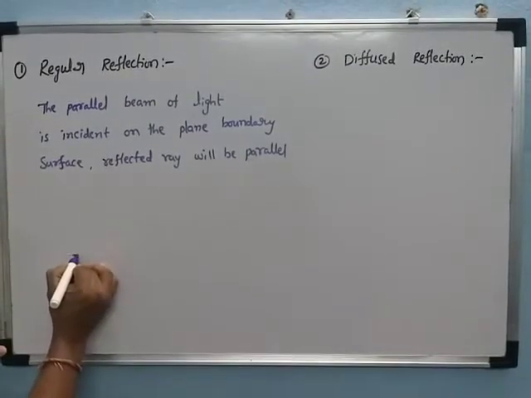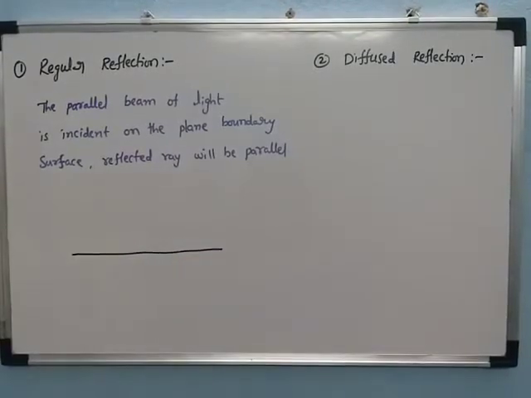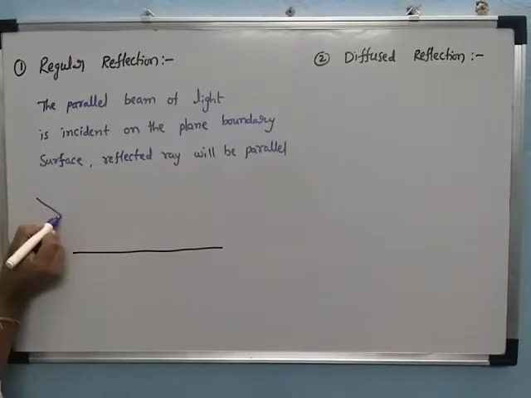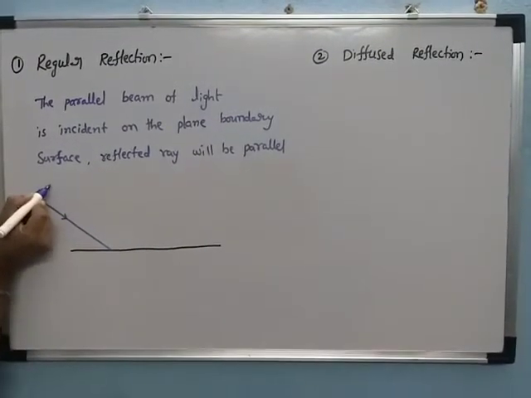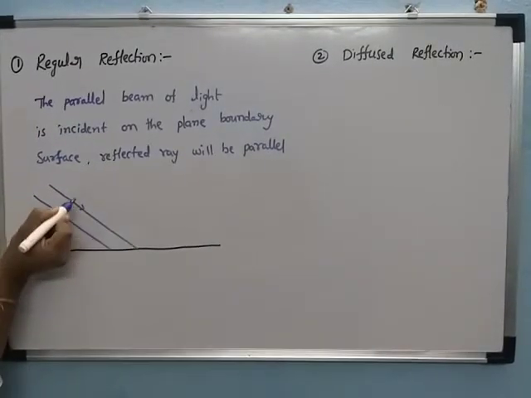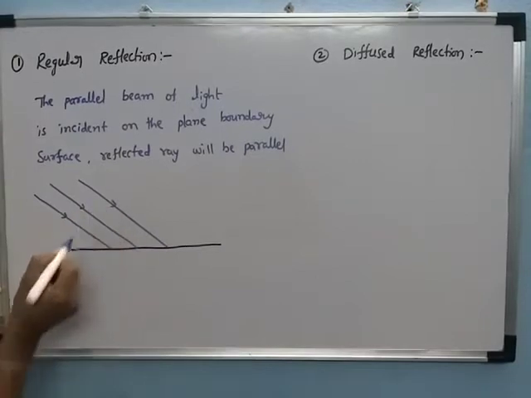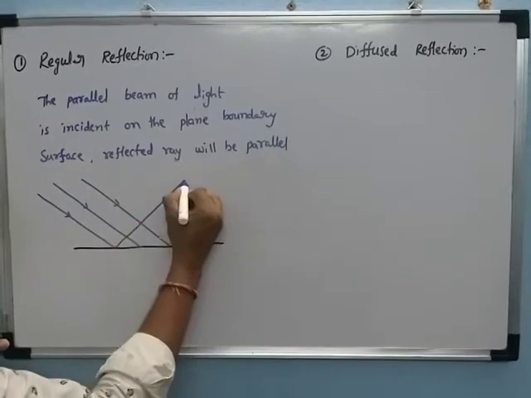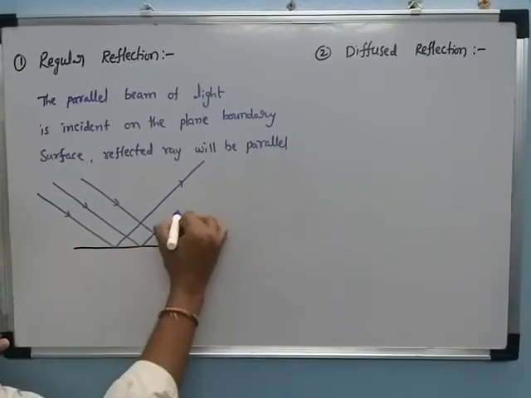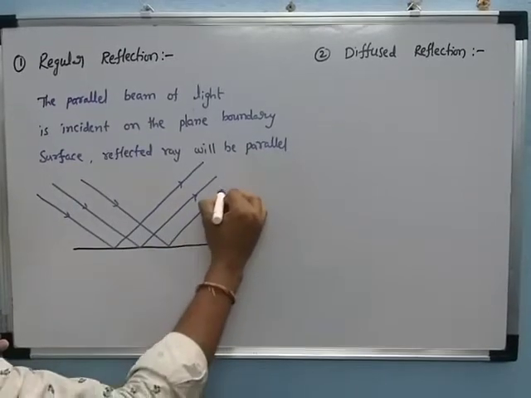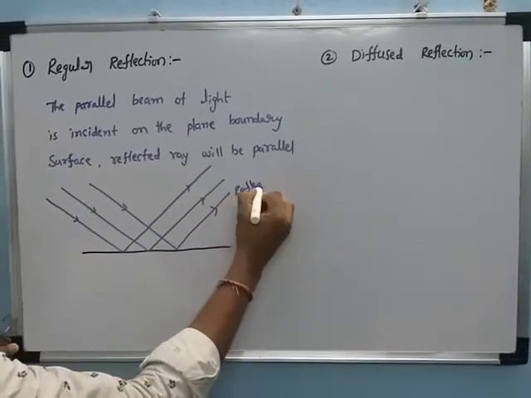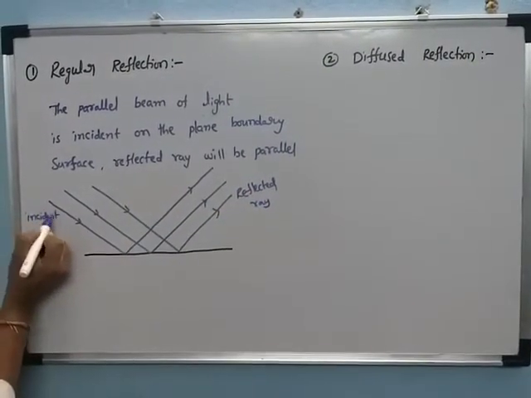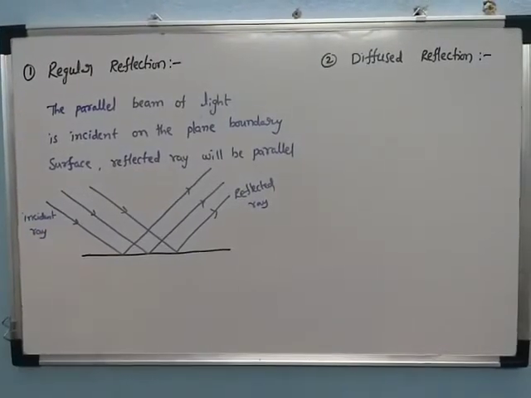See, this is the diagram for this. This is considered the plane boundary surface. Now, this is the parallel beam of light. The first one is incident on the plane boundary surface, the second one is incident, and the third one is incident. After being incident, they are reflected. See, the reflected rays will also be parallel. This is the direction. This is the reflected ray and this is the incident ray, and both of them are parallel.